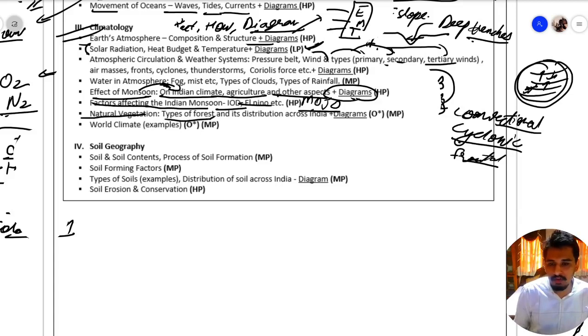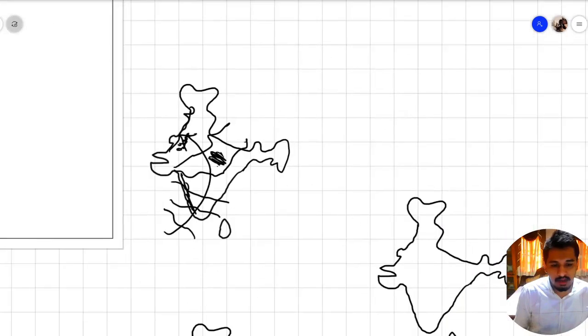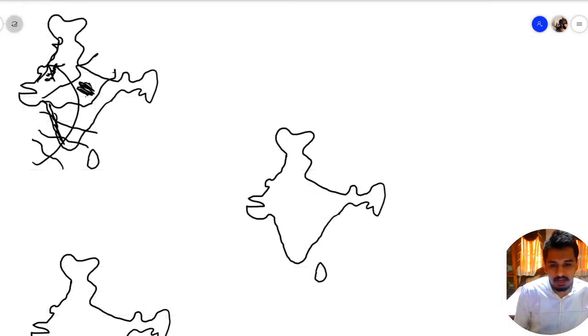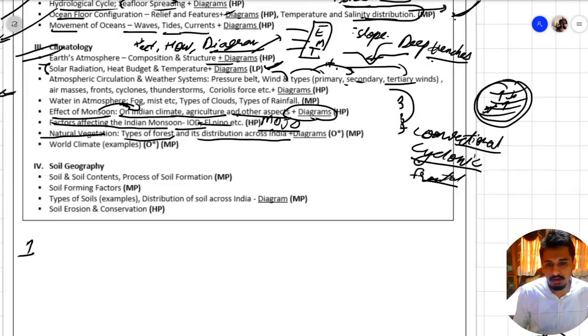Then we have natural vegetation. What are the types of forest and how are they distributed across India in a diagrammatic form? Again, say I have a map of India. So which forest is present in Uttarakhand should be known by me, which is there in northeast, what is there in Chhattisgarh. So which forest is found where, you should have a diagrammatical representation of this ready with you. I hope this is clear.